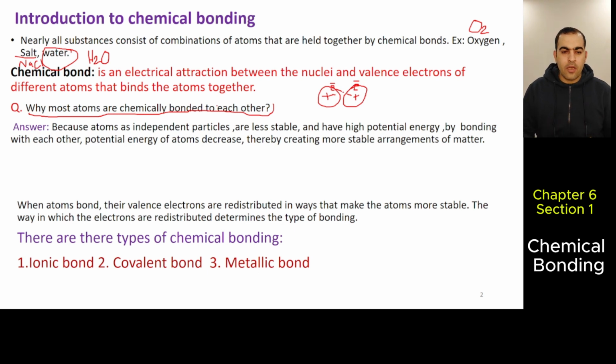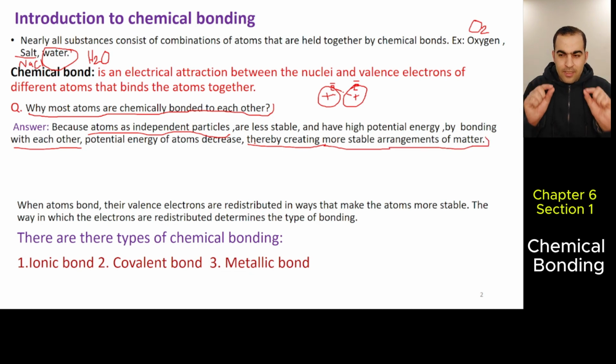Because atoms as independent particles are less stable and have high potential energy. By bonding with each other, the potential energy of atoms decreases, thereby creating a more stable arrangement of matter.